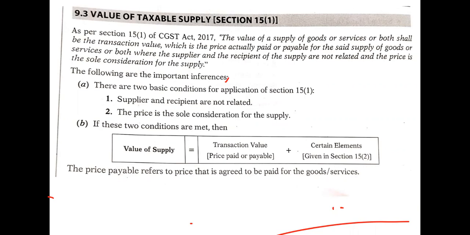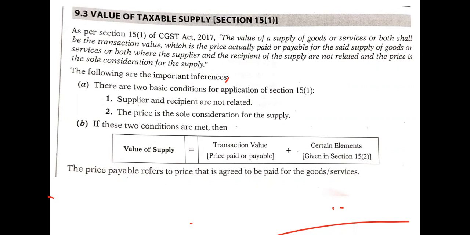Now, if these two conditions are satisfied, then what will be the value of supply? The value of supply will be the transaction value, the price paid or payable, plus certain elements, which are given in Section 15 subsection 2.